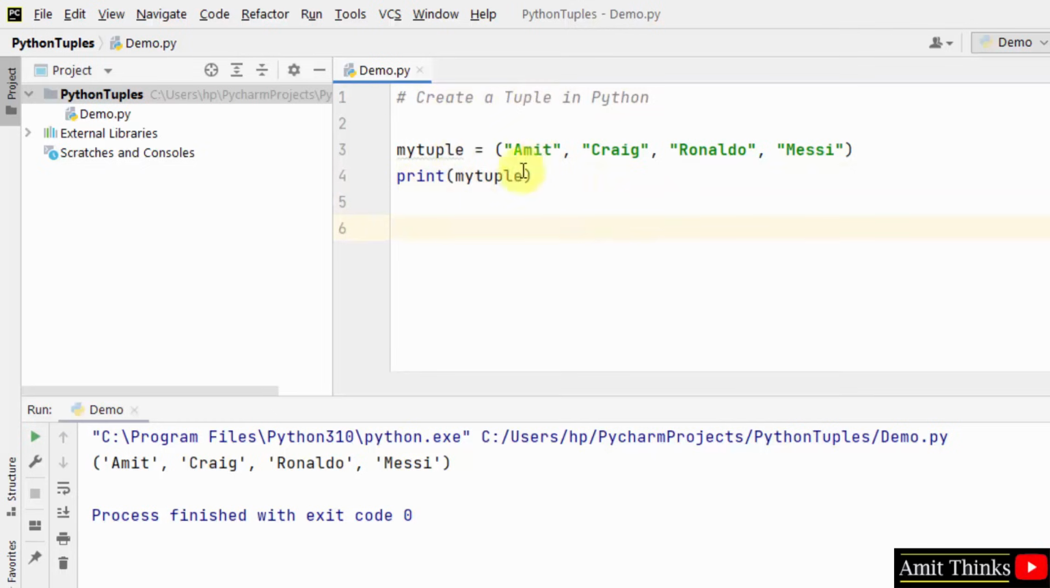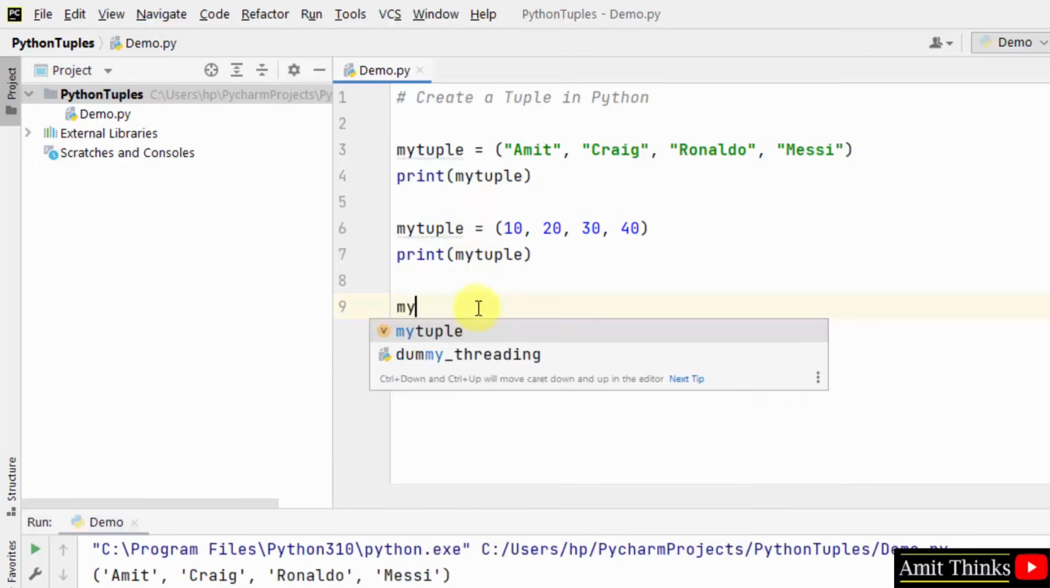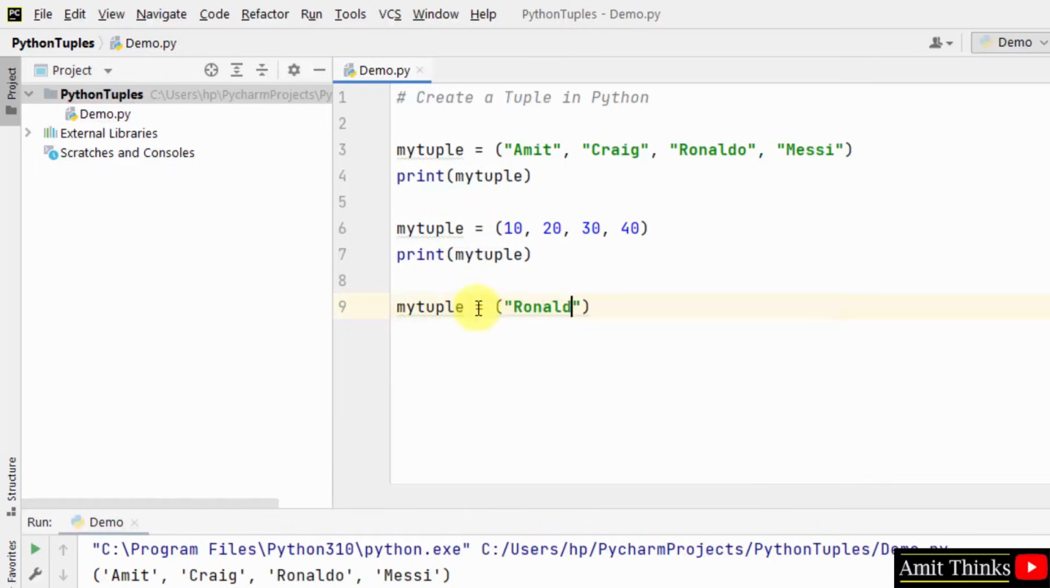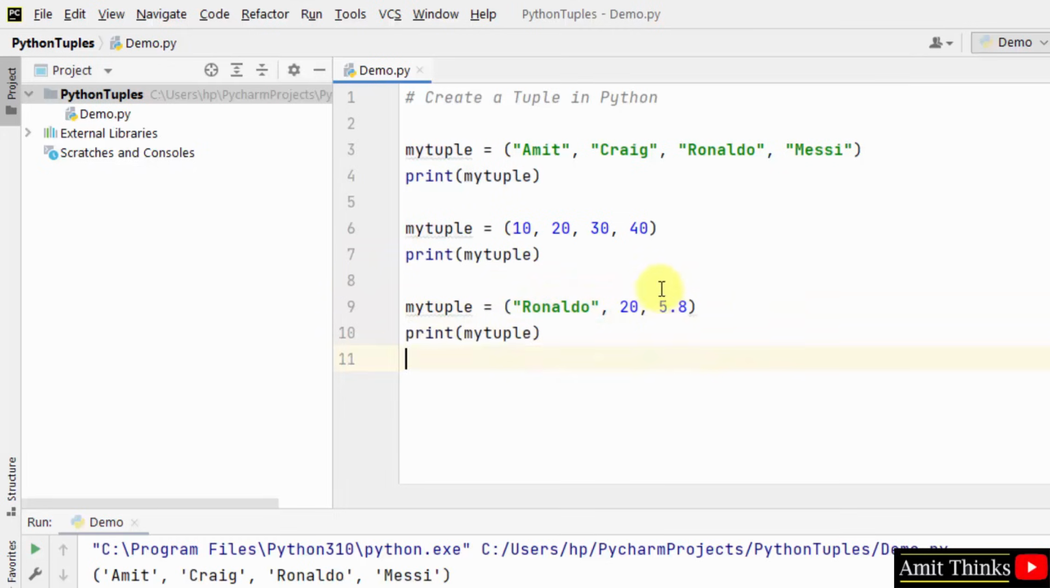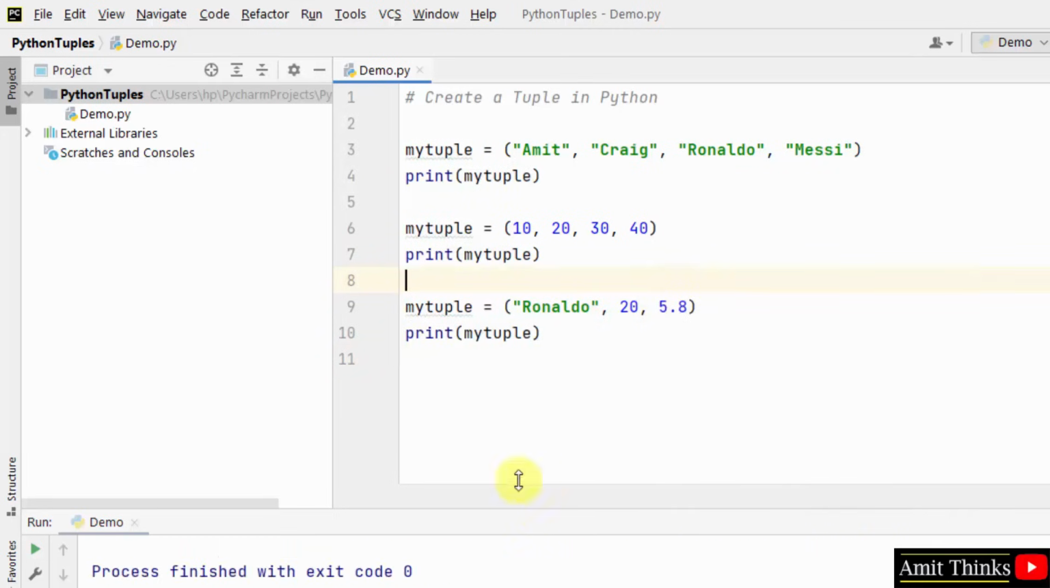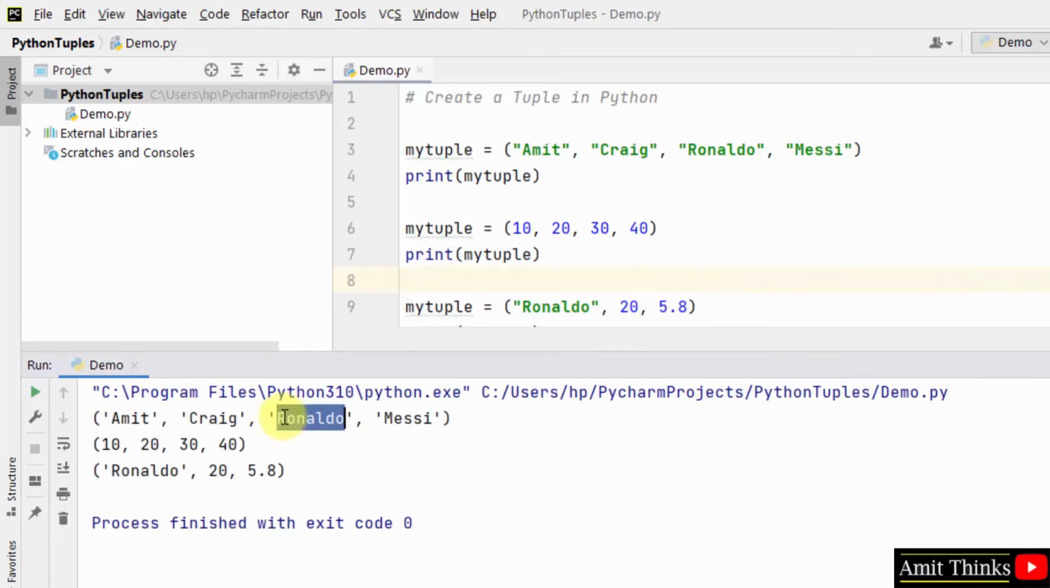Now we added string values. You can also add numbers. How? Not so difficult. We added numbers, that's it, and we printed it. You can also add a mix of numbers and strings. How? This is how we can create. We added a float value also. I'll just print it, right click and run, and herein you can see first we created a string tuple, then an int tuple with integers, then we created a mix of them.